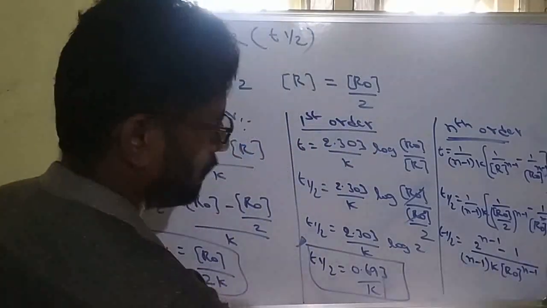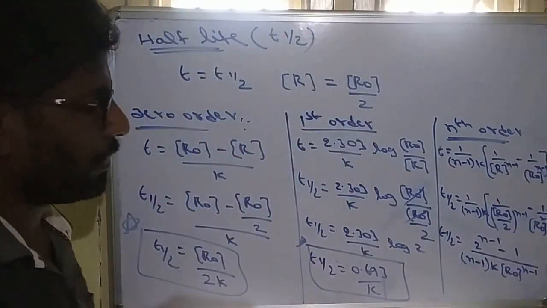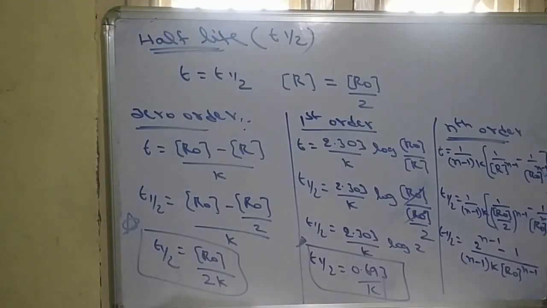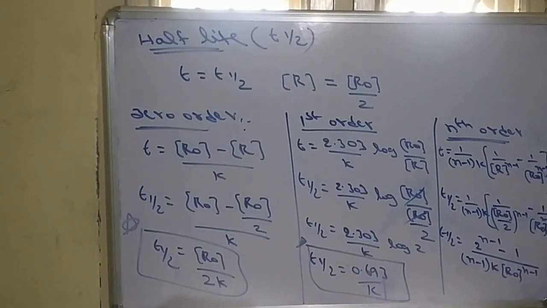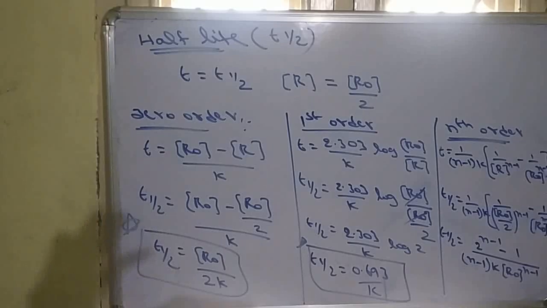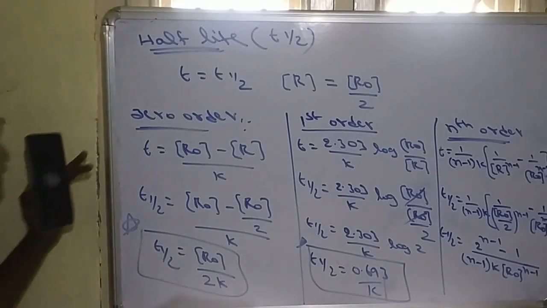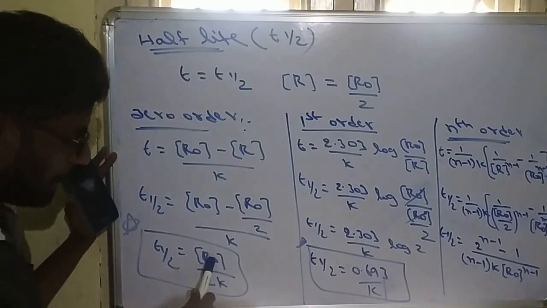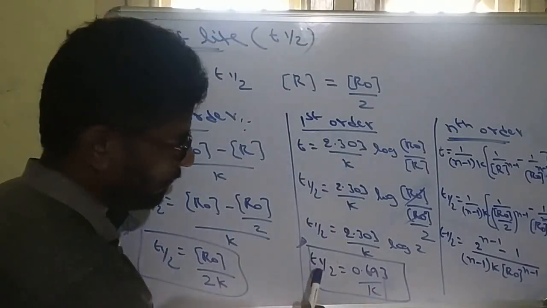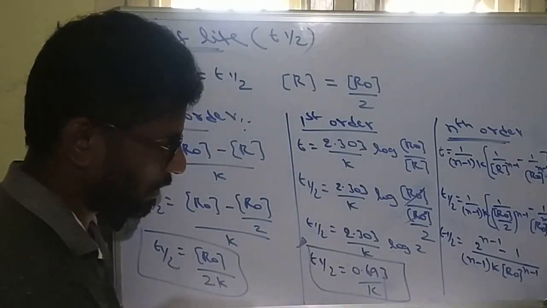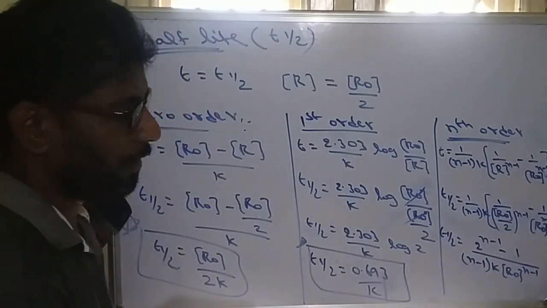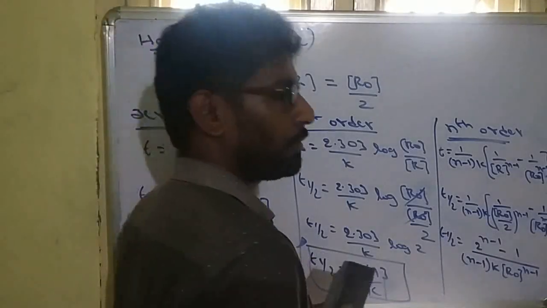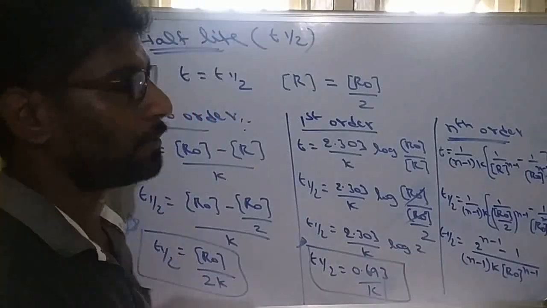So this is the t half formula for nth order. Mostly they will ask zero order and first order: zero order half-life formula is R naught by 2k, first order half-life formula is 0.693 by k, and this is the nth order formula. So this is about half-life.